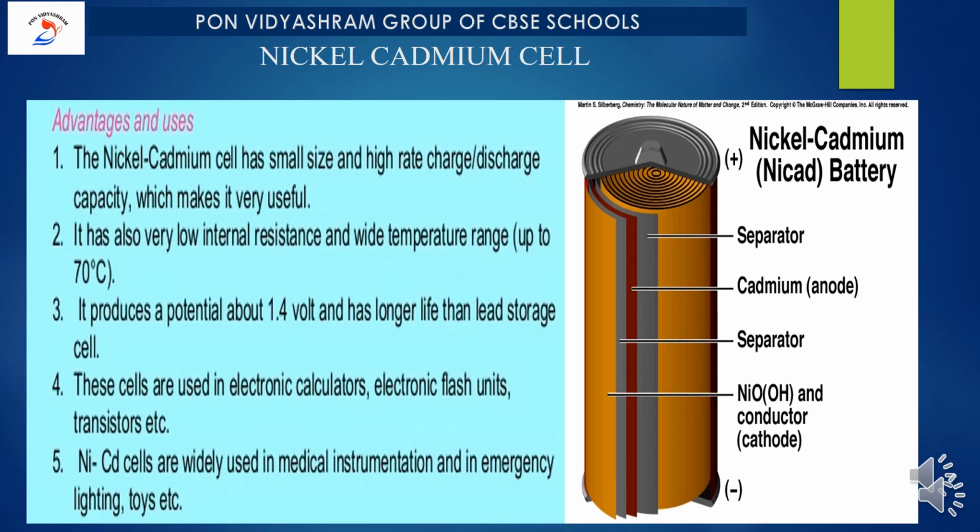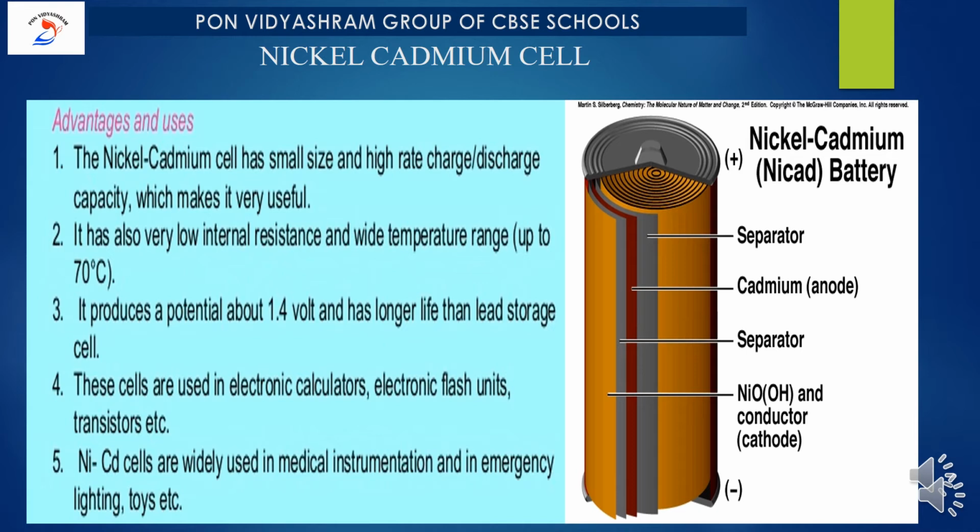The nickel cadmium cell has a small size and high rate charge, that is, its discharging capacity is very high, which makes it very useful. It also has very low internal resistance and a wide temperature range, that is, up to 70 degrees Celsius. It produces a potential of about 1.4 volt and has a longer life than the lead storage cell.